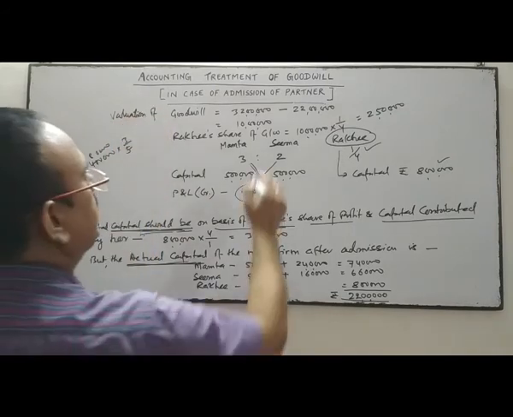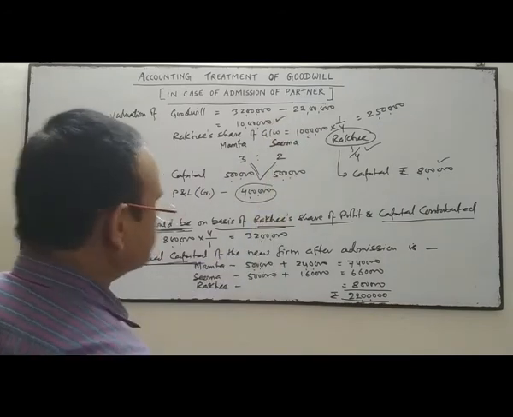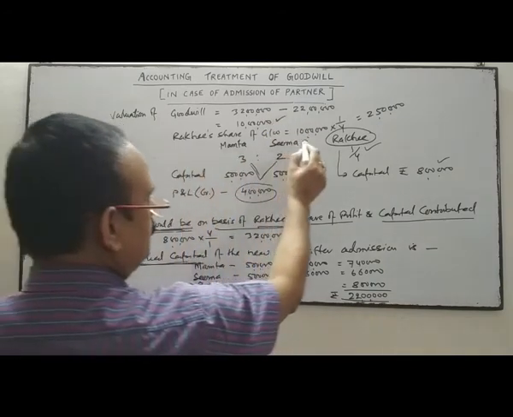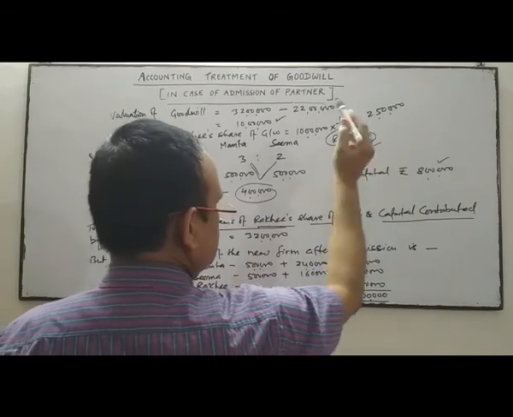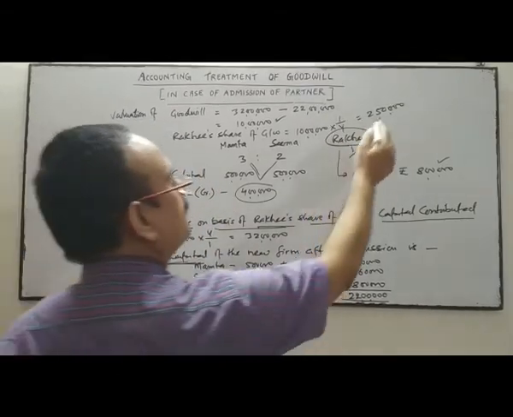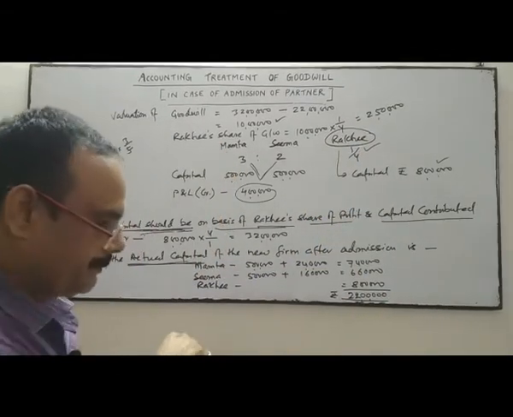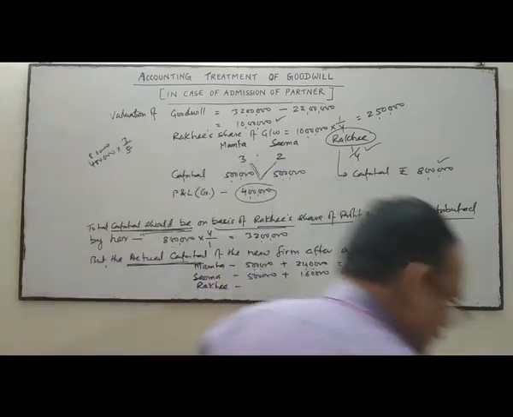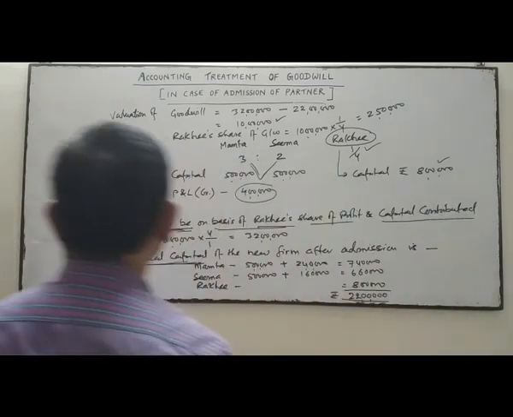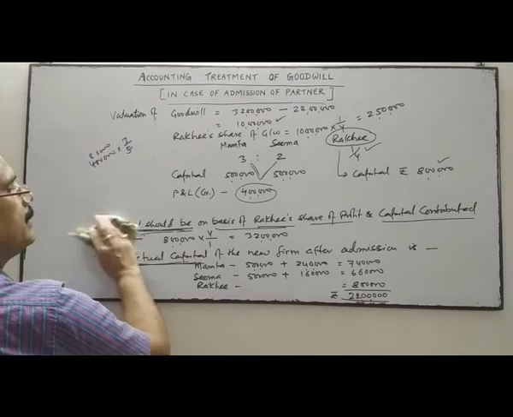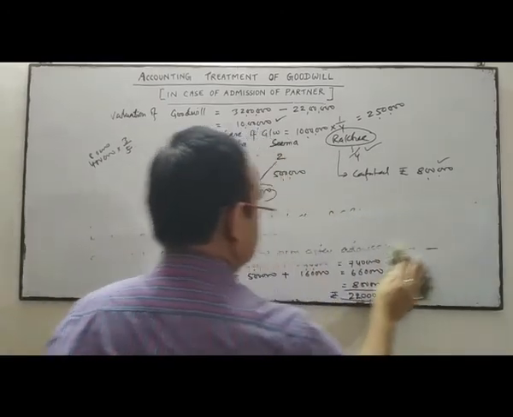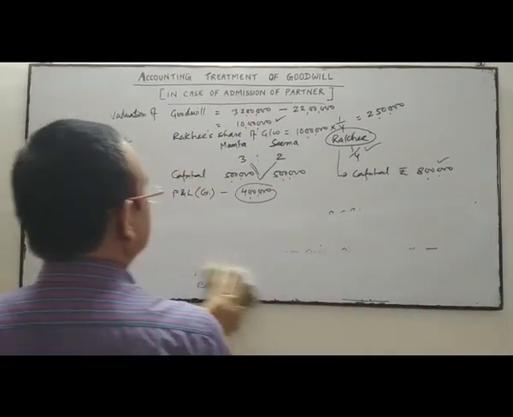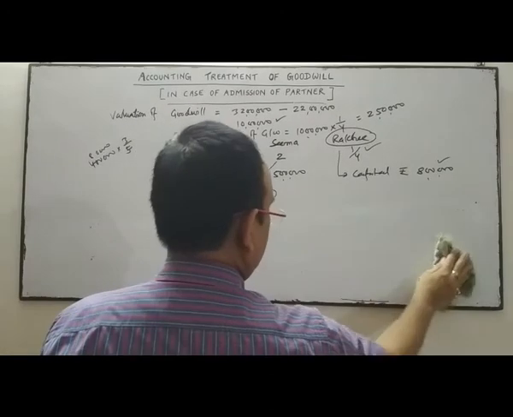Out of this 10 lakh, Rakhi's share of goodwill will be 10 lakhs into 1/4, so 2,50,000. Now we'll do the journal entry related to the accounting treatment of goodwill.